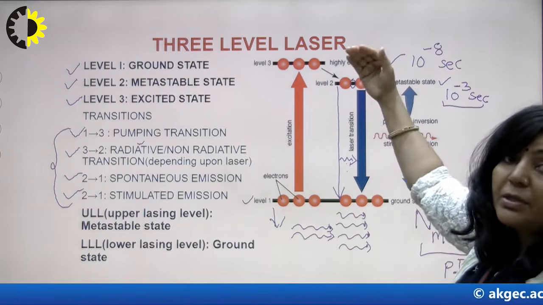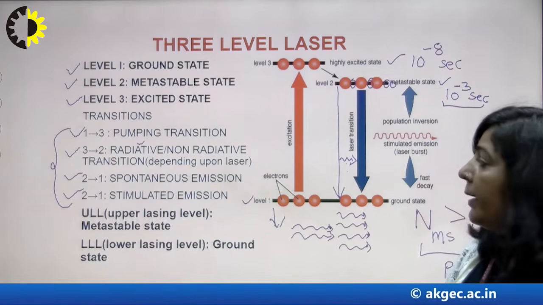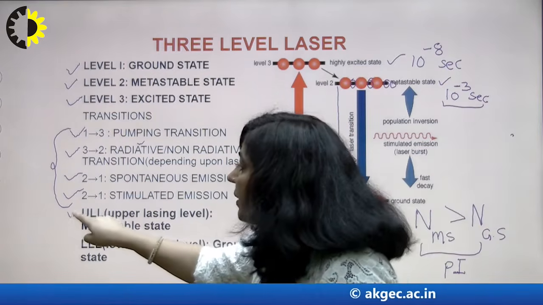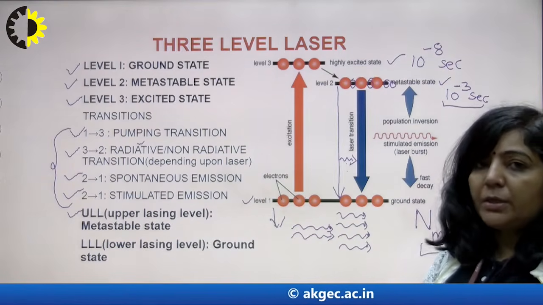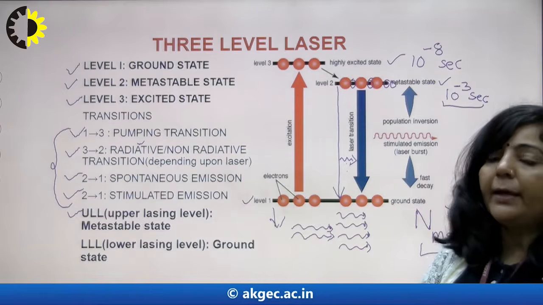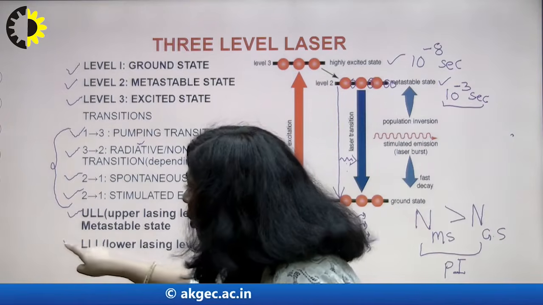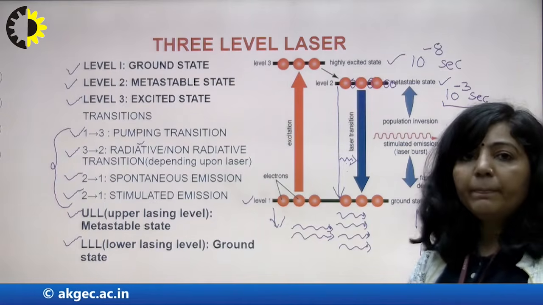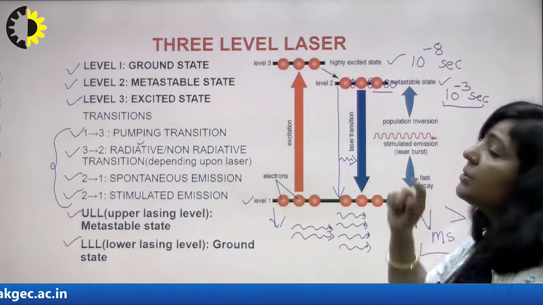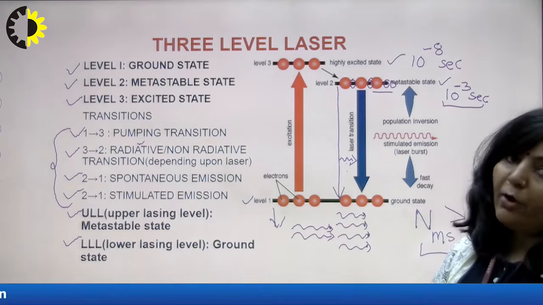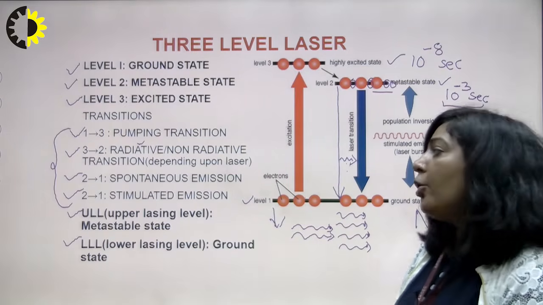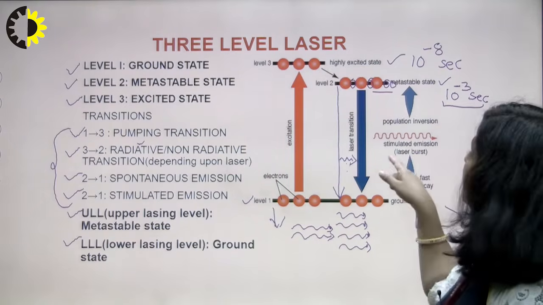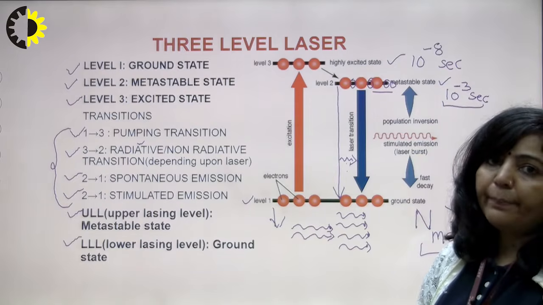The higher energy state which is participating in lasing is known as the upper lasing level. And the lower energy state which will participate in light amplification is known as the lower lasing level. So you can see here, what is the upper lasing level? This metastable state is the upper lasing level of this 3-level laser, and the ground state is the lower lasing level.